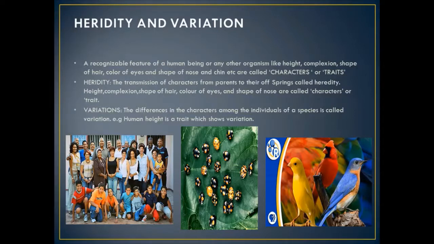Here in the slide you can also see three pictures in which the variations are shown. In the first picture, there is variation in the various types of individuals according to their skin color. That is, the variation is shown by different human beings. In the second picture, there is a beetle which has color variation, and in the third picture there are some birds which have different color variation. That is, some of them are blue, yellow or red in color. The variations are produced.